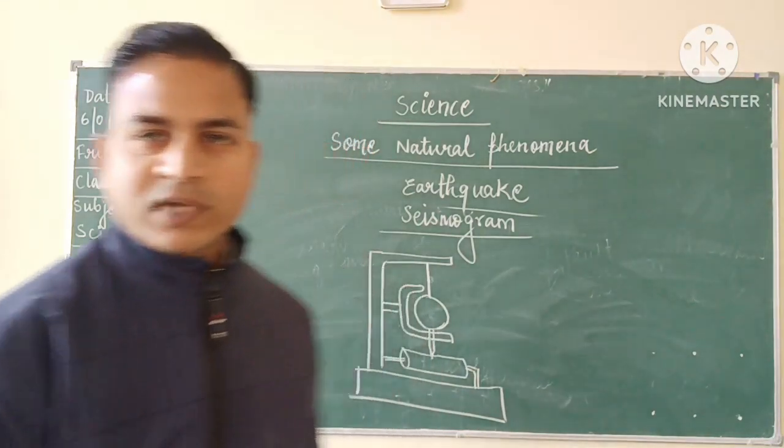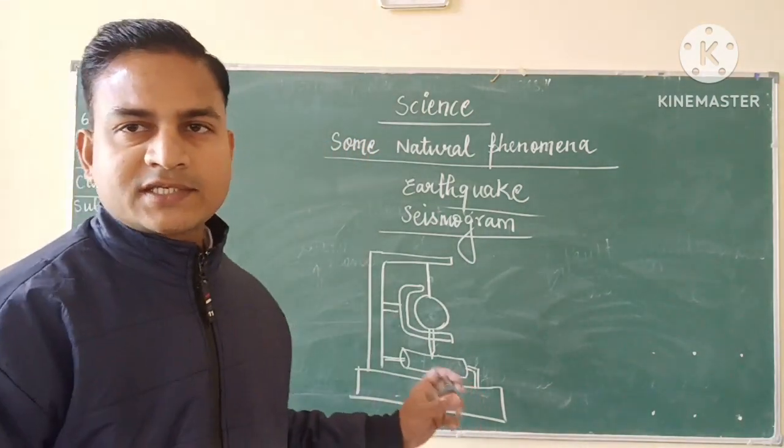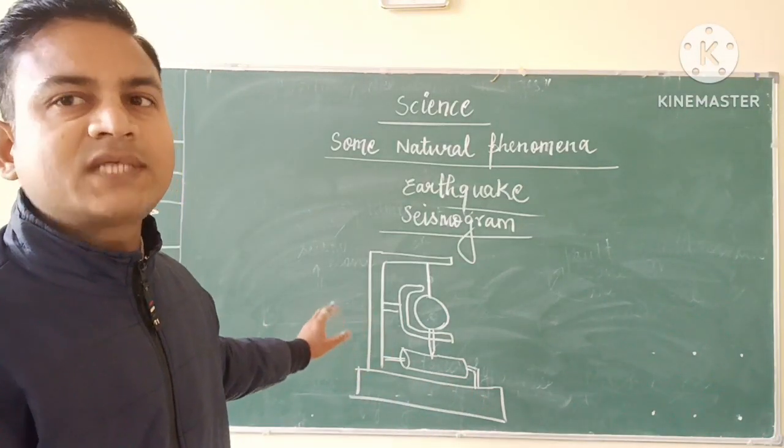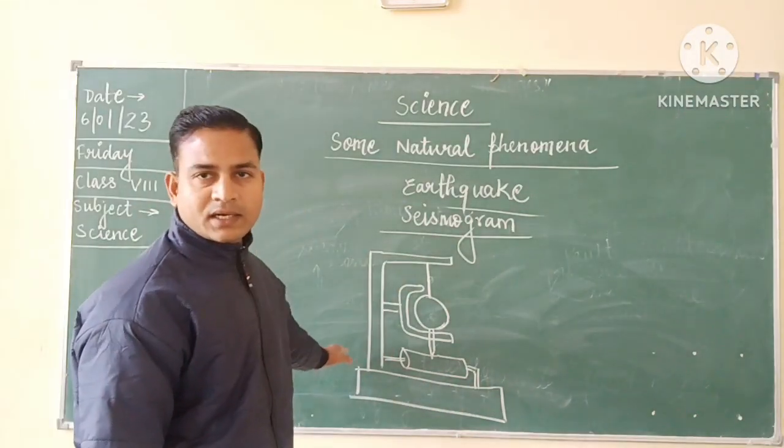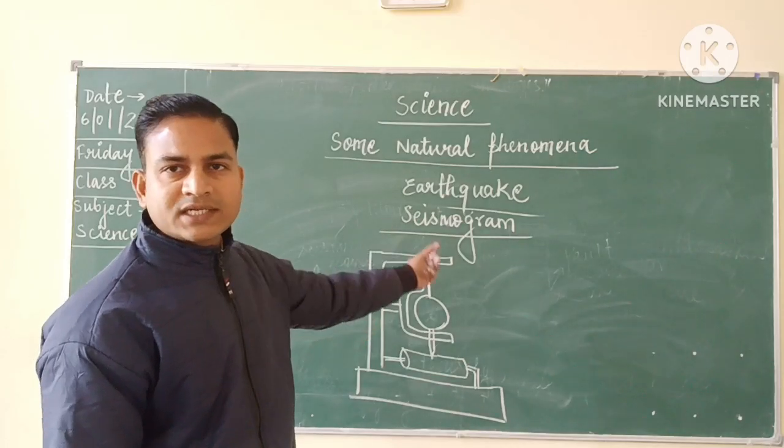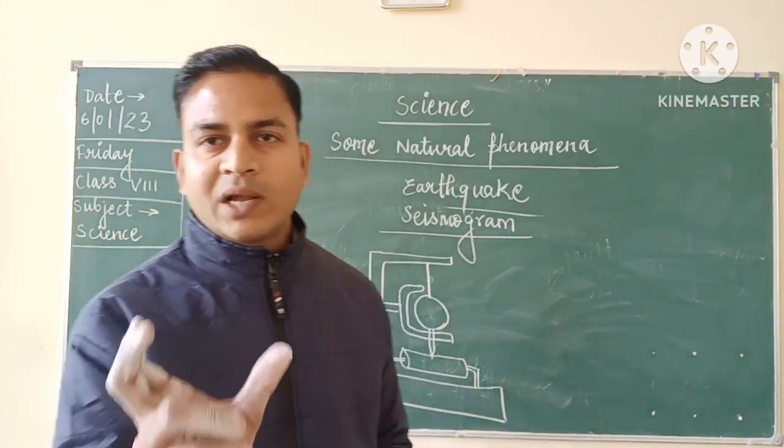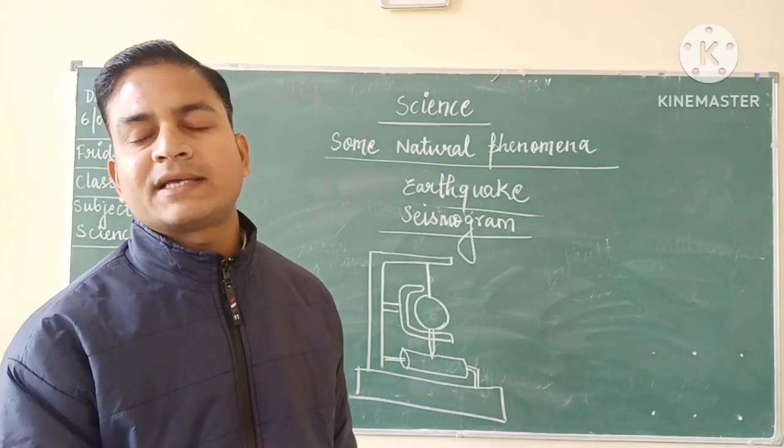See children, as you can see in the diagram, the seismogram comprises a stand. This is a rigid stand, and to this rigid stand you will see a pendulum, a heavy mass, has been suspended.